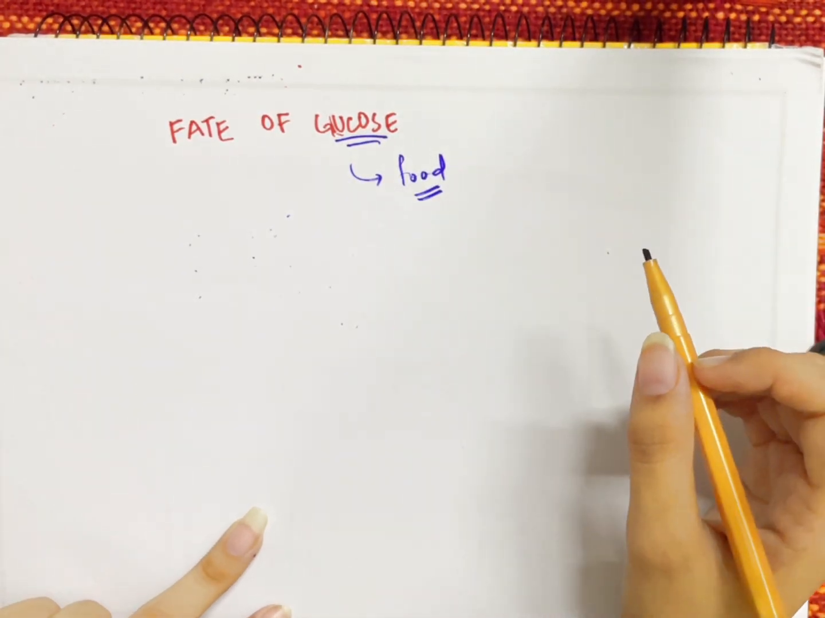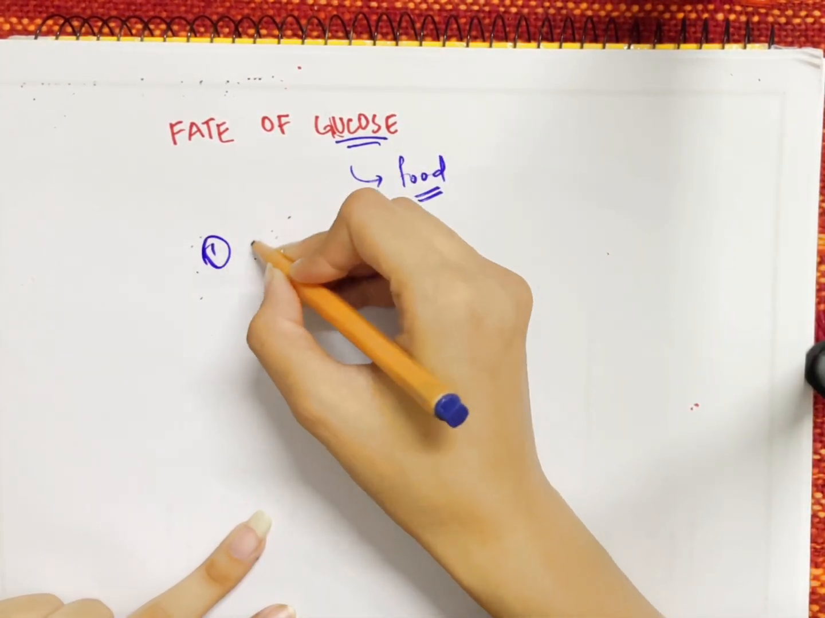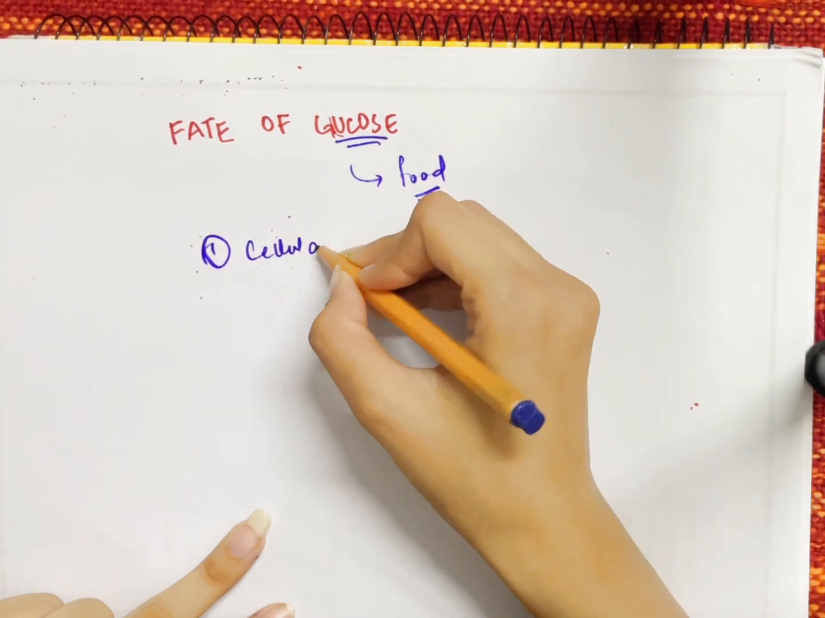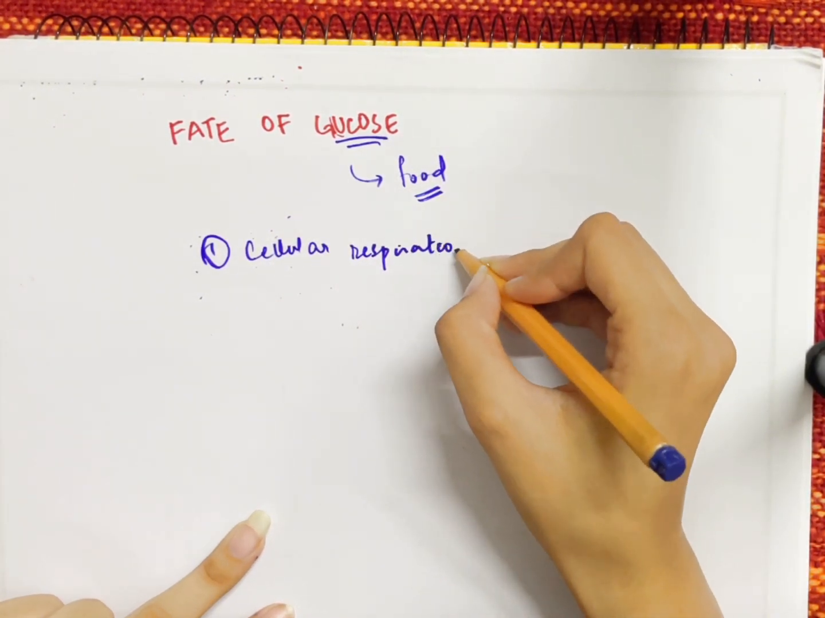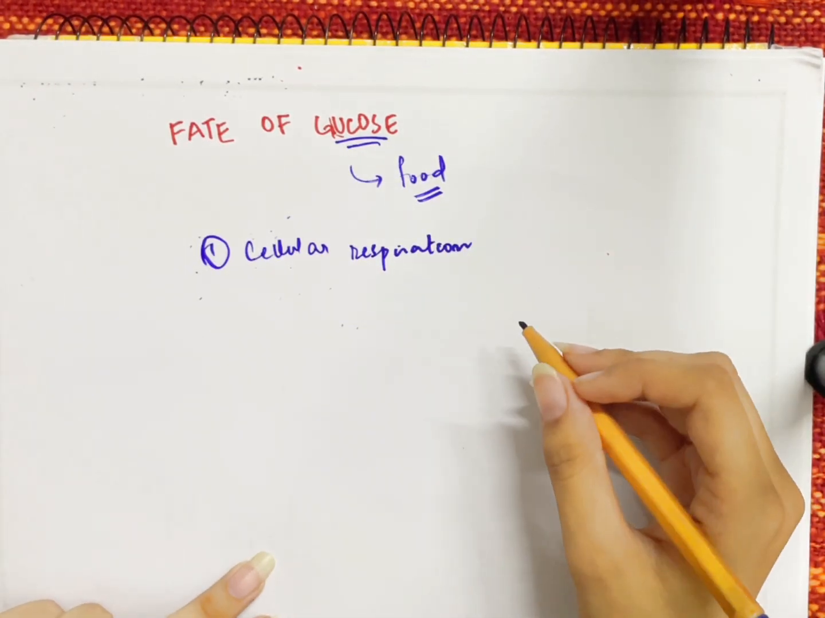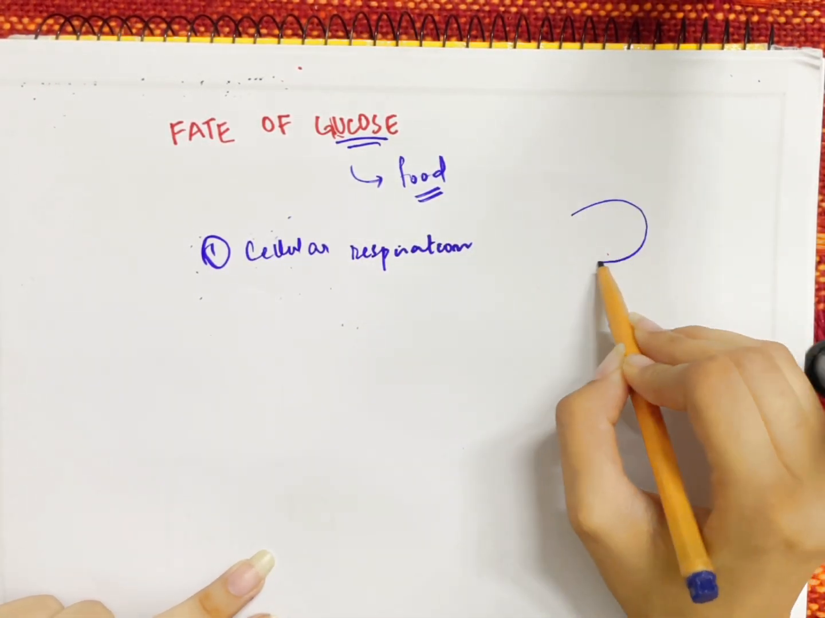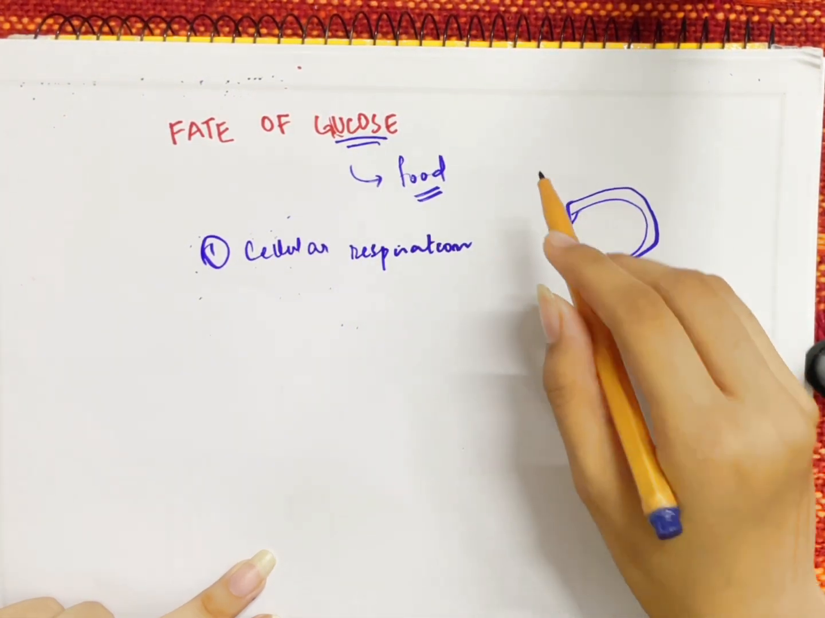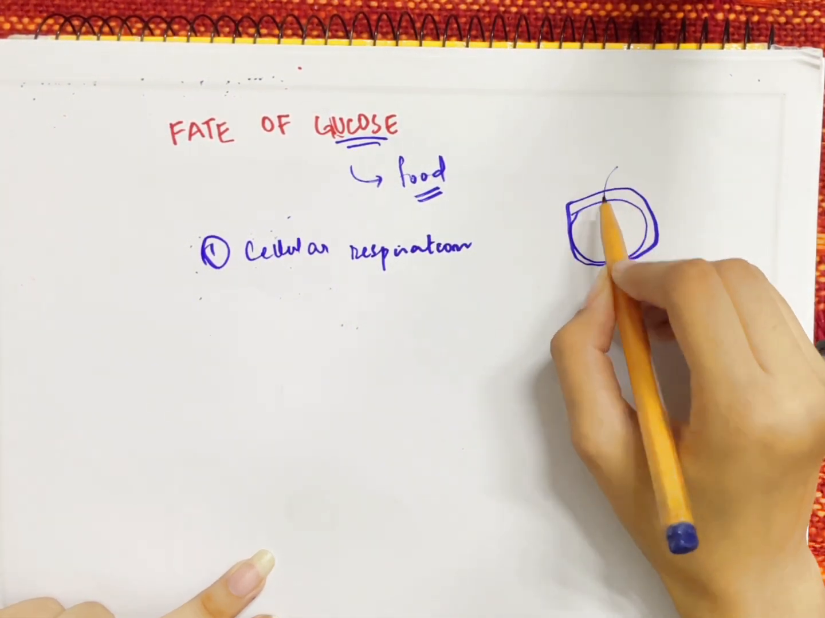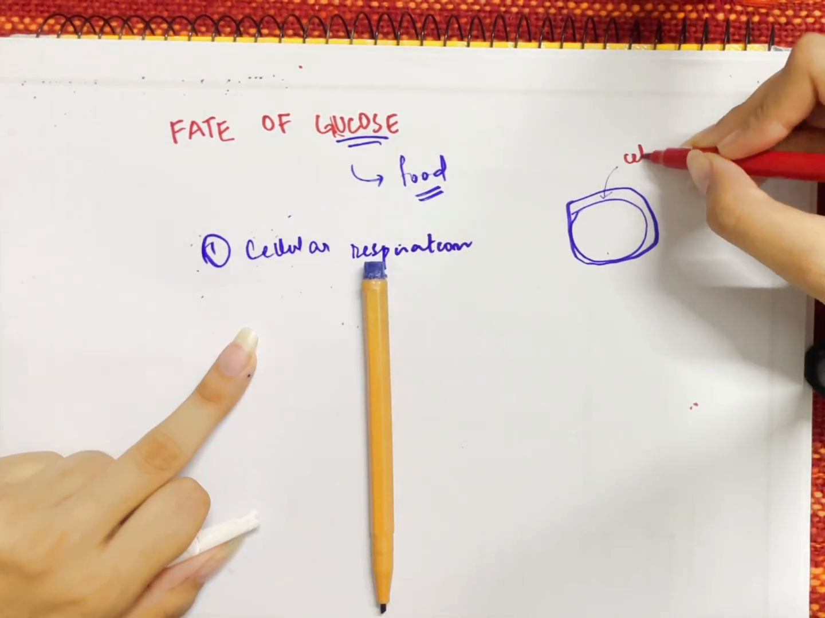So why is glucose important? Basically, glucose is utilized for cellular respiration. It is also used to make cellulose in the cell wall. We all know that the plant's cell wall is made up of a certain material that is cellulose. So the plant cell wall is made up of a material that is famously known as cellulose.